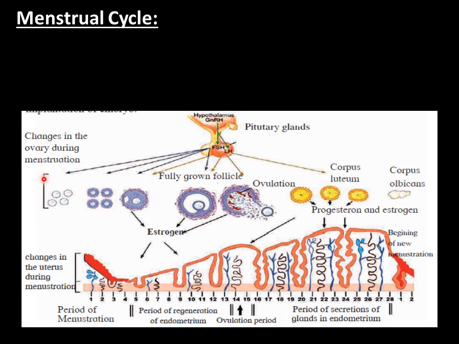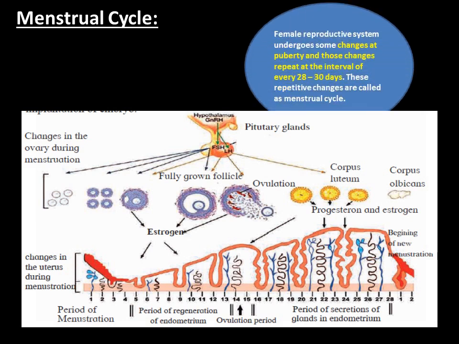Then this section is showing the changes that are taking place in the ovum. And the below portion is showing the inside lining of the uterus. What is it showing? The inside lining of the uterus, that is the endometrium.